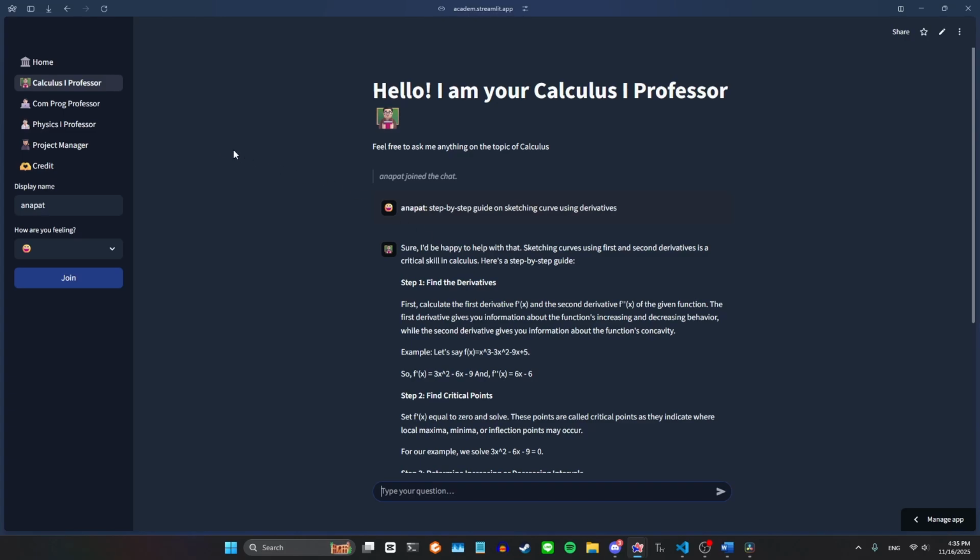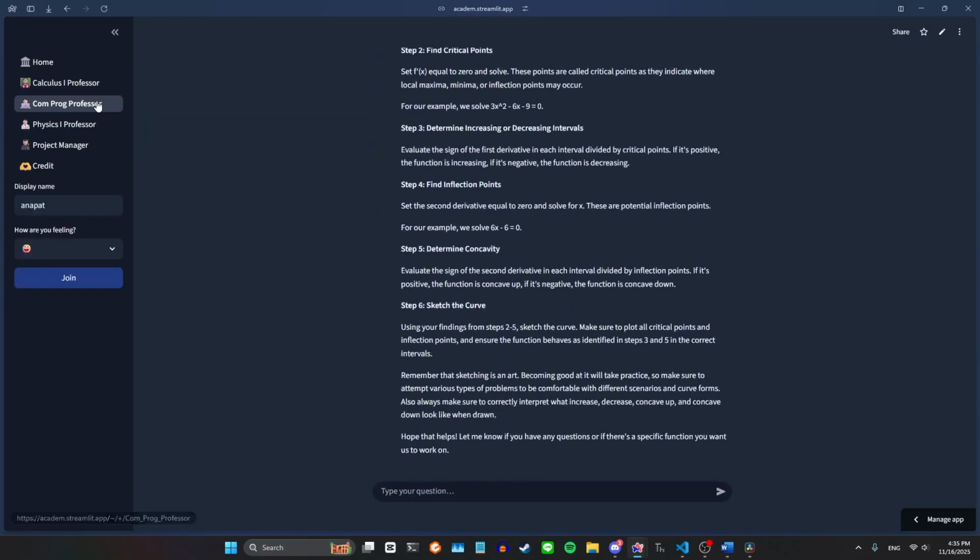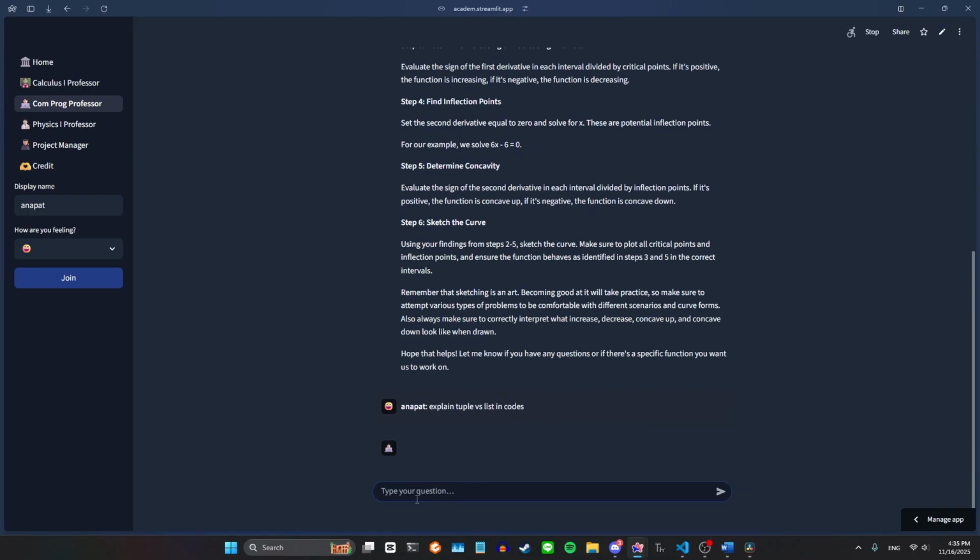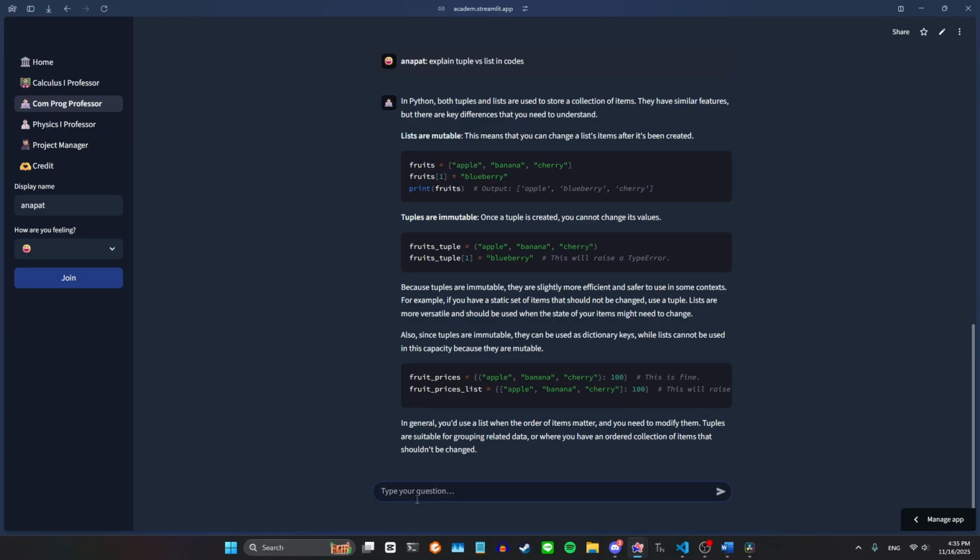Alright, let's move on to the computer programming professor. So I will ask him to explain tuple versus list in code. Alright, so as you can see, he provides me with both a text explanation and also a snippet of code. So if I want to test it out in a virtual environment, I could just press copy and paste it and just go.